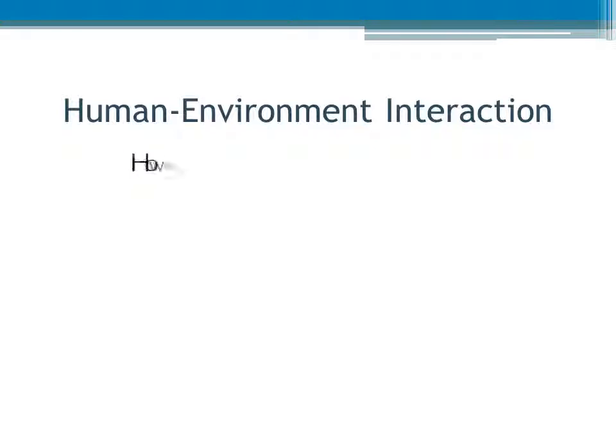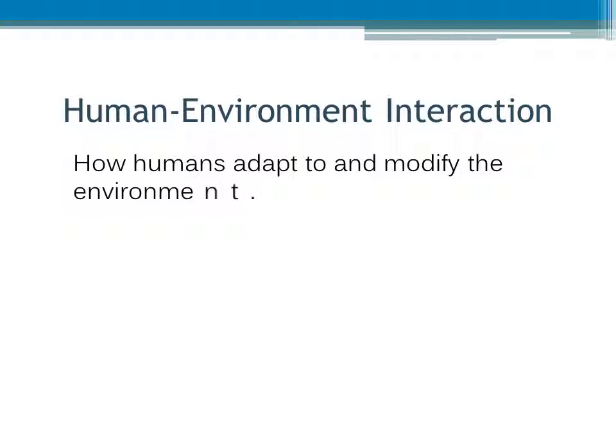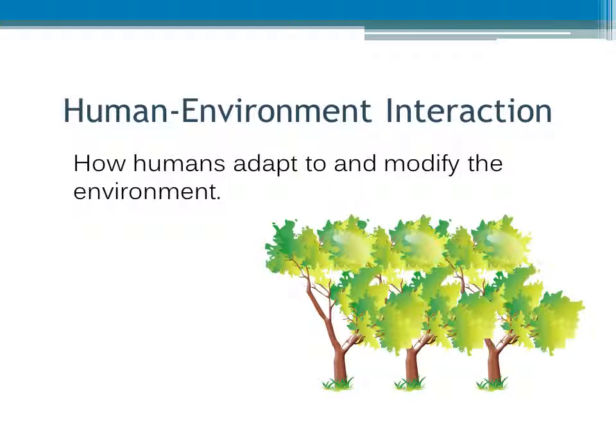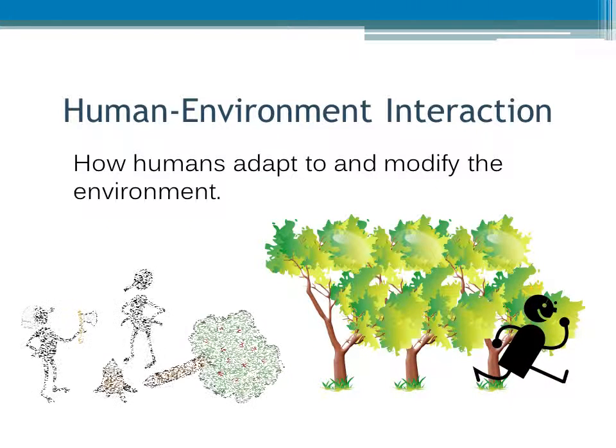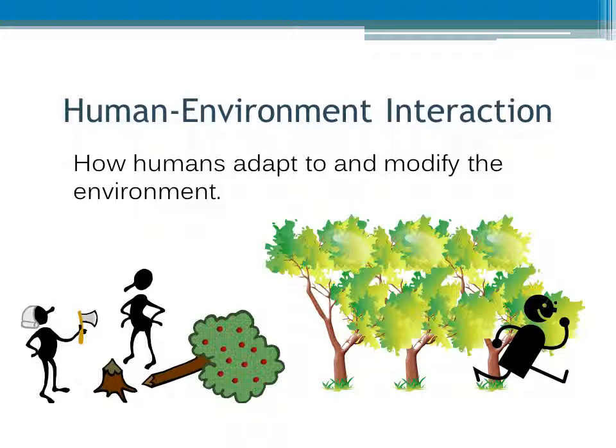Human-environment interaction is the fourth theme of geography. It describes the relationship between people and their environment, or how they work together. It answers a lot of important questions. What effects have the people had on their environment? How has the environment affected them? Do they depend on it for anything? What changes have they made to their environment to make it easier to live in?